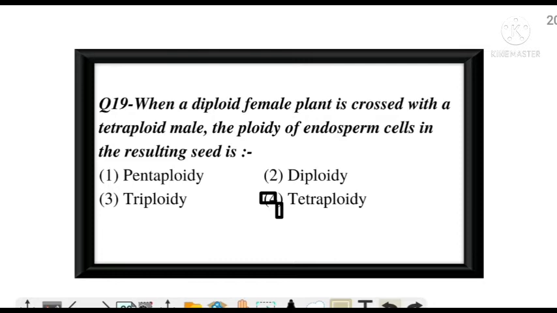So the two cells of the female fuse with one diploid male gamete to form the endosperm, that is tetraploid. Next question.